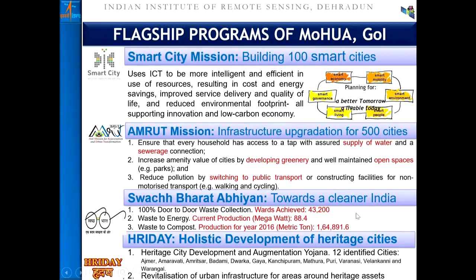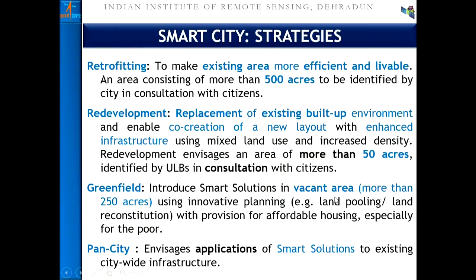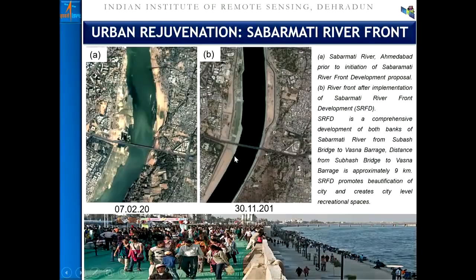Another program called Prime Minister Awas Yojana speaks about providing low cost housing to the marginal society of the urban dwellers. When you say smart city, it deals with four major aspects: retrofitting, redevelopment, greenfield, and pan city. How the geospatial technology can be used for each purpose, let us try to understand. I'll not get into the details. I hope the participants are aware or have heard about all these strategies for the smart city development. Let us see how the technology can be used.